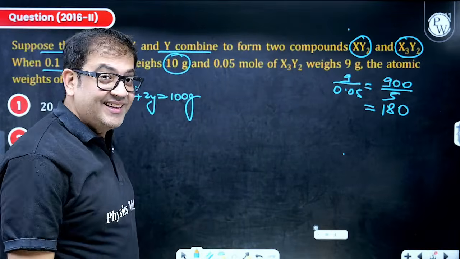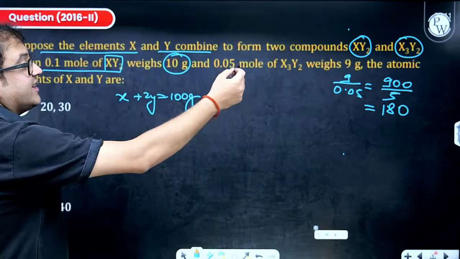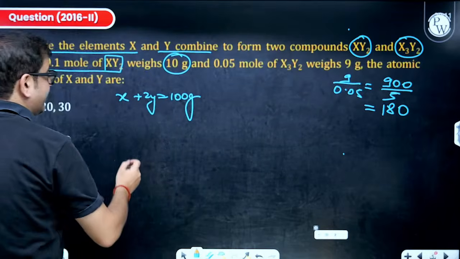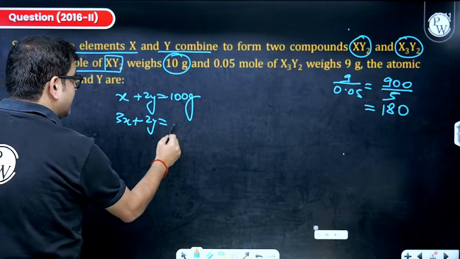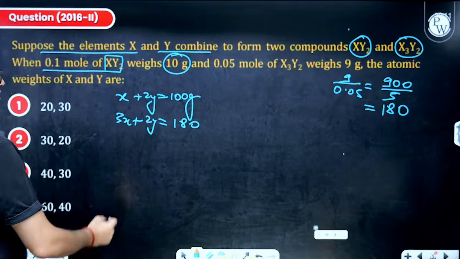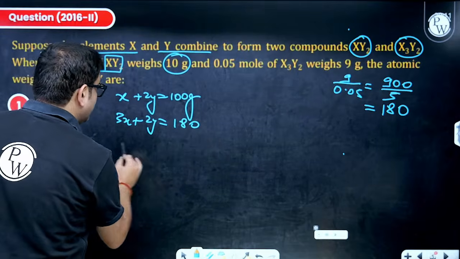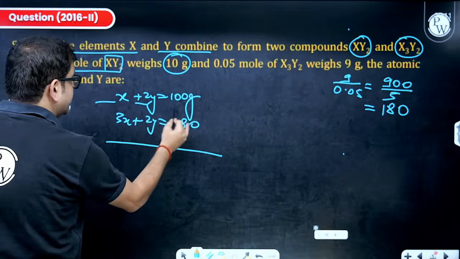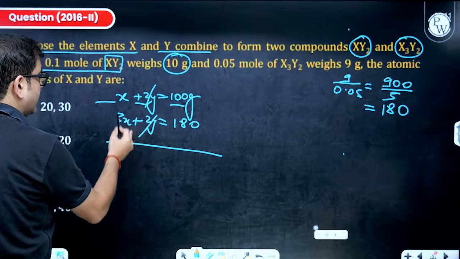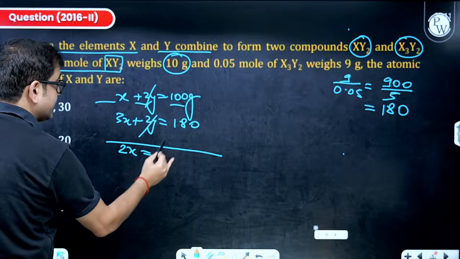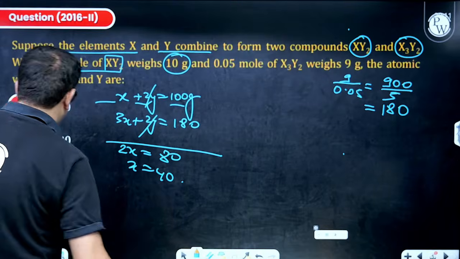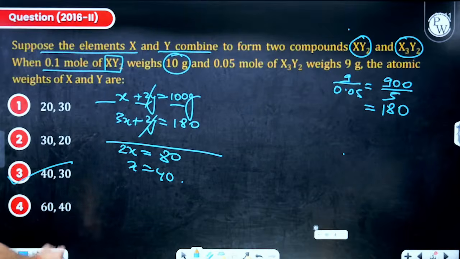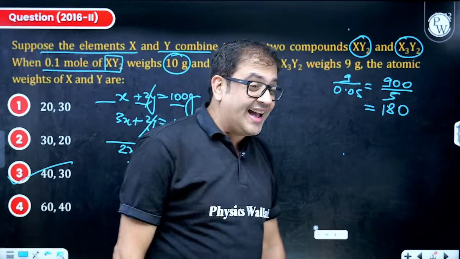I hope everybody is clear with this. Now, sir, if that is the case, then this means that 3x plus 2y is nothing but 180 rupees. So can I subtract? If I subtract this from this, 2y is gone, 3x minus x is 2x, and 180 minus 100 is 80. That leaves us x to be 40. So because x is 40, we have got 3 as our answer.